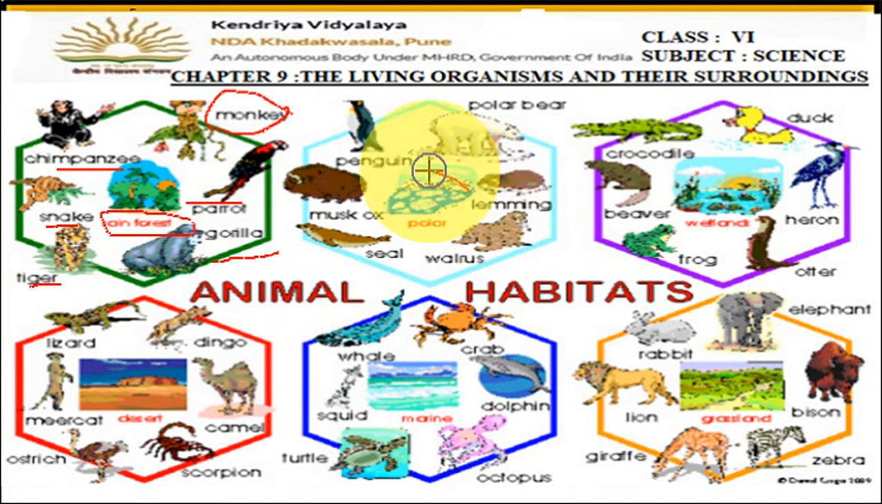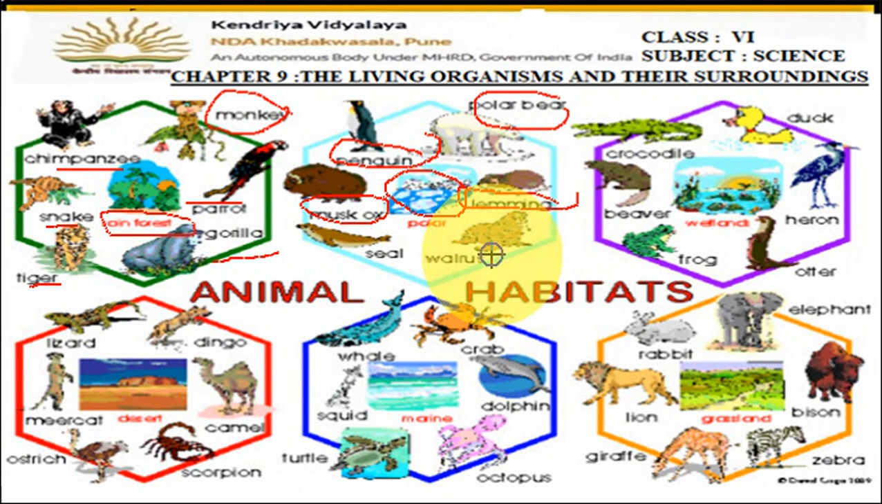Then polar areas, right? In the polar areas you can find polar bears, penguins, musk ox, then lemming, walrus, seal. So these are the animals which are found in the polar regions. These animals cannot live in the forest areas because their body has adaptations. Their body has fur present on it so that they can live in the snow covered areas. The fur which is present on their body keeps them warm, and this is the adaptation. These are the changes in their body.